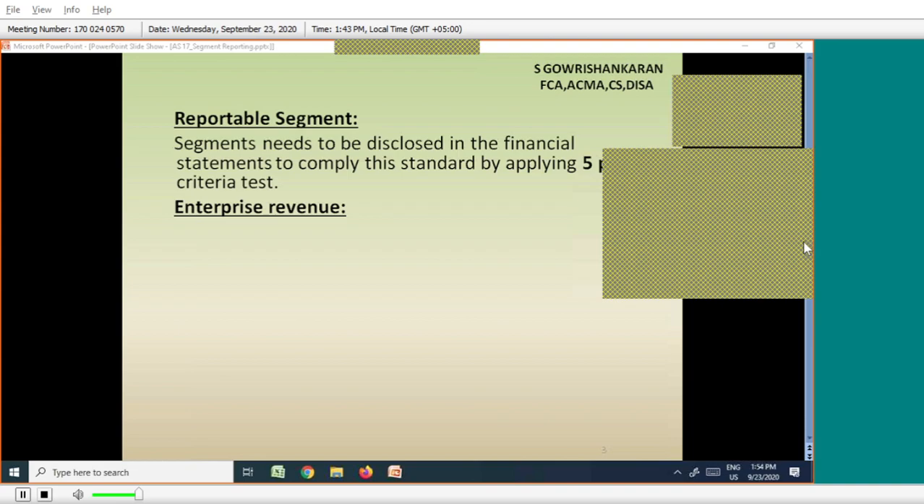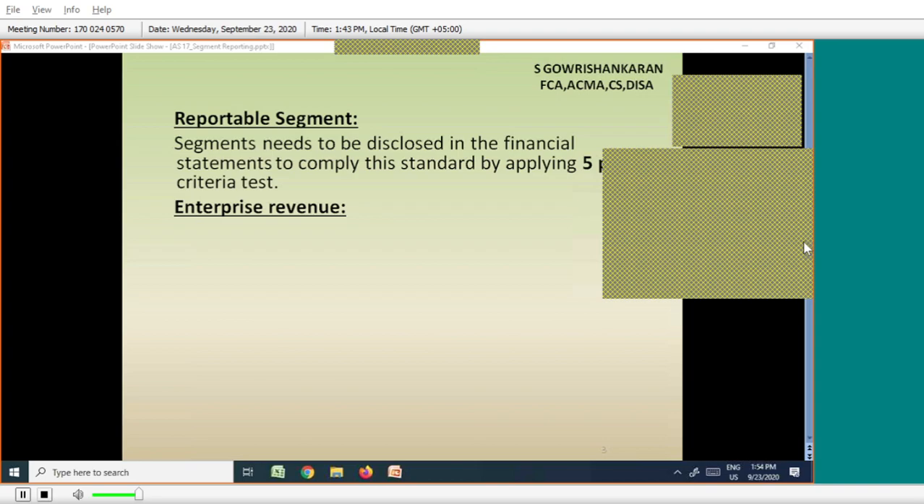Okay, so what is not included in segment revenue? Extraordinary items. What are extraordinary items? Extraordinary items are not normally related to a particular segment. It might be, for example, government grants received. That is a kind of extraordinary item, not directly related to business and not repetitive in nature. Okay.